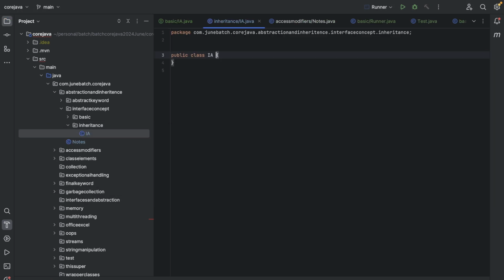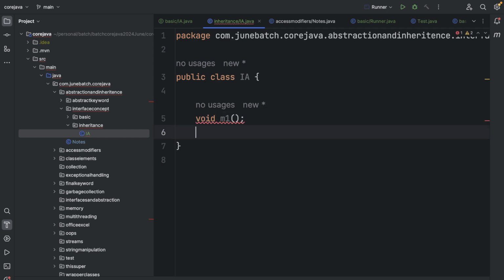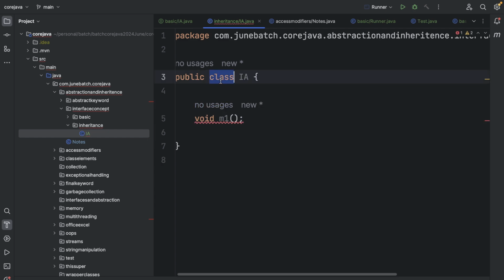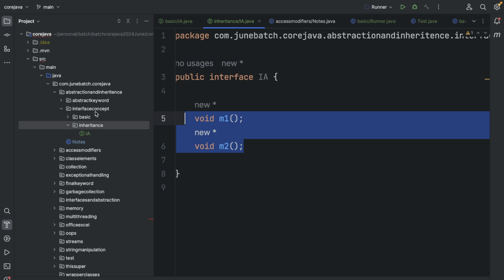This is IA, right? Suppose IA has a public method. Okay, I don't need to write abstract, right? I can do this. Oh, it's a class. Let me change it to interface, right? Now I can have void m1 and void m2, two methods over here.